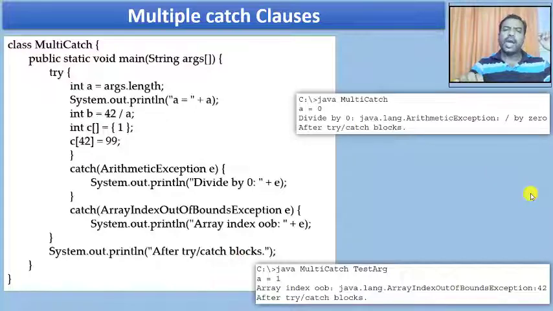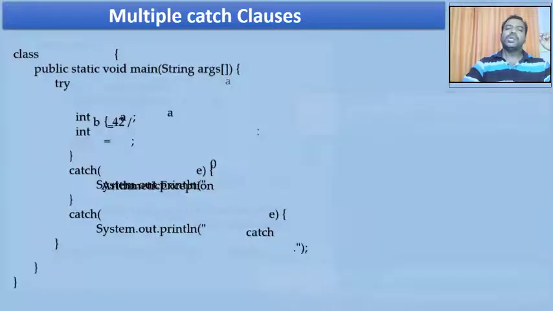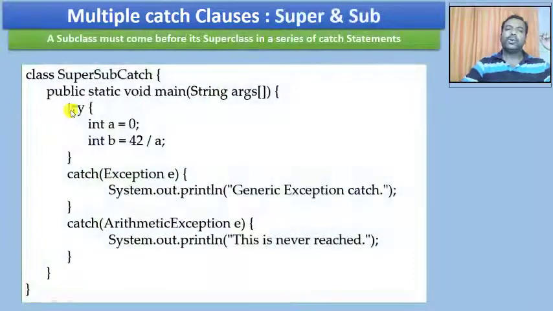Now an important point to note: when I'm using multiple catch clauses, the type of exception can be the superclass type as well as the subclass type. It can be of any type.